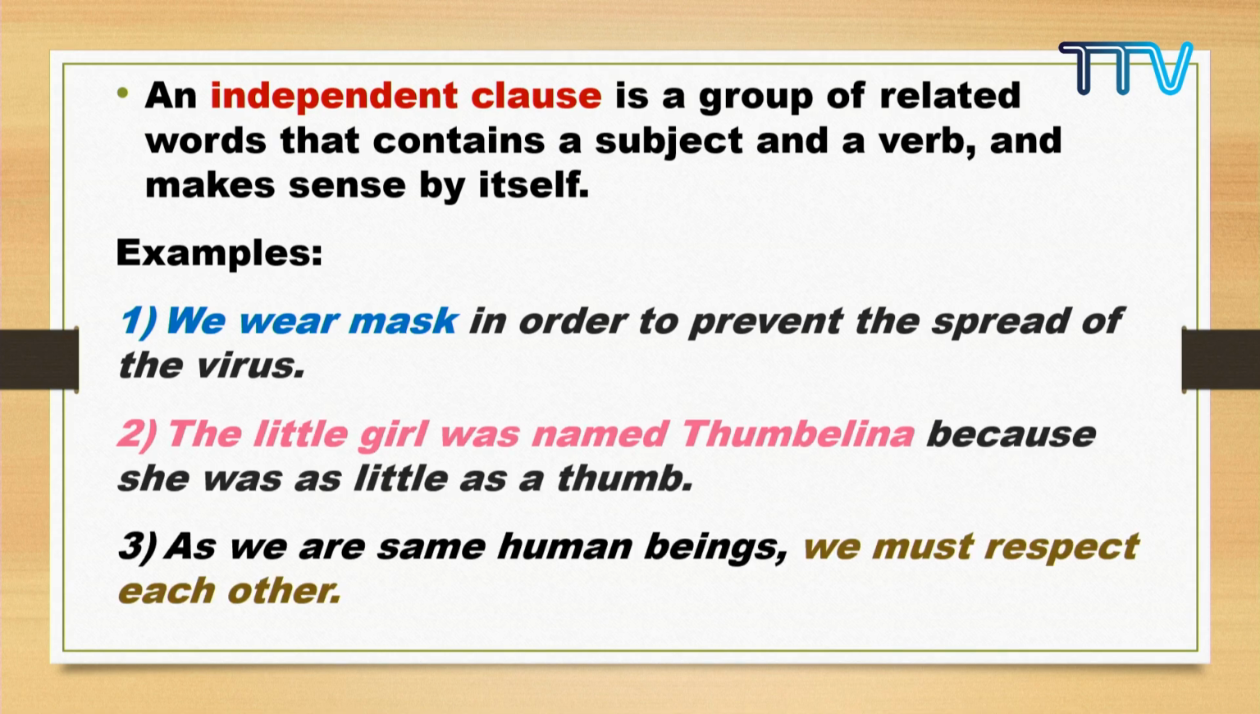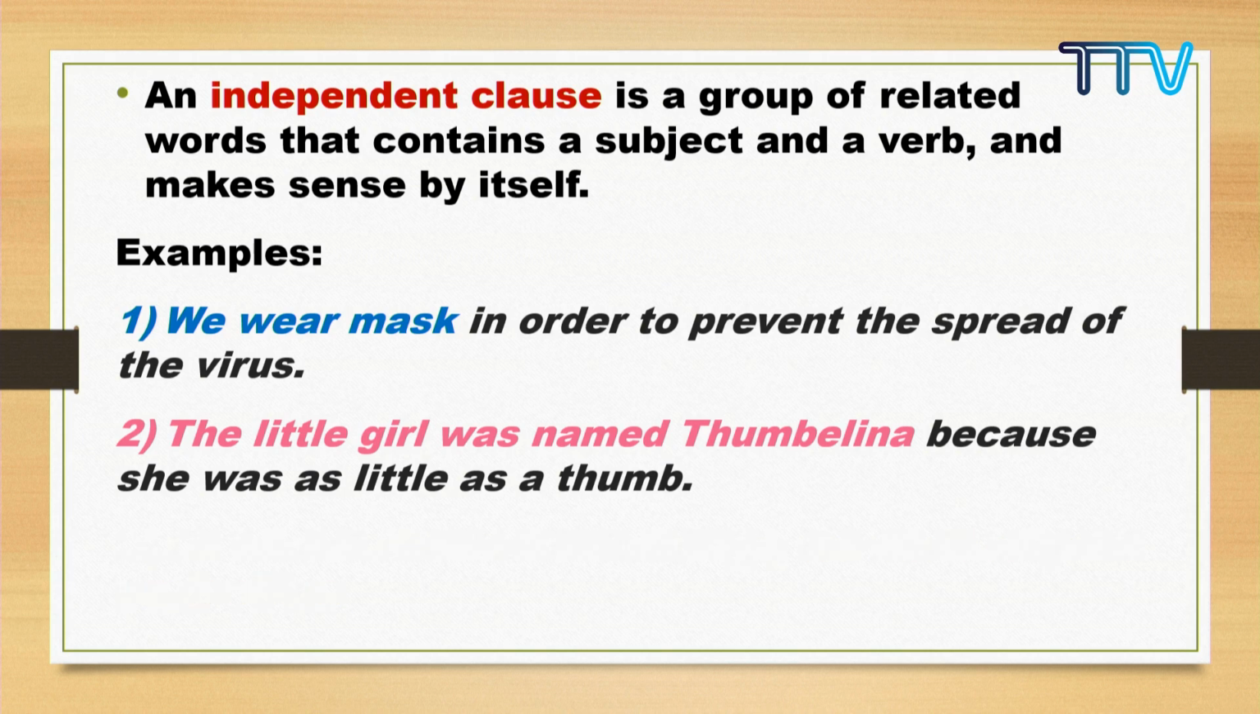And the second example: "The little girl was named Thumbelina." Do you remember the story we read yesterday? Yes, the Thumbelina story. And the first example is from the session I took for the students of class 7 and 8, COVID-19 and all, right? "The little girl was named Thumbelina because she was as little as a thumb." So the independent clause in this sentence is "the little girl was named Thumbelina."